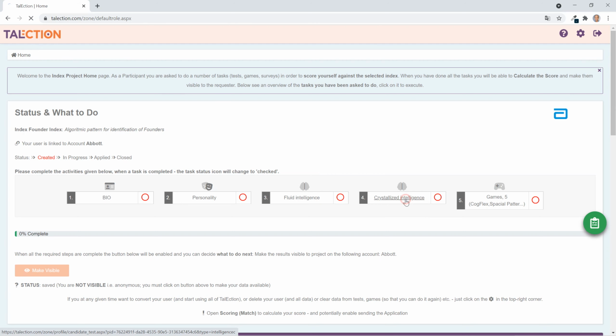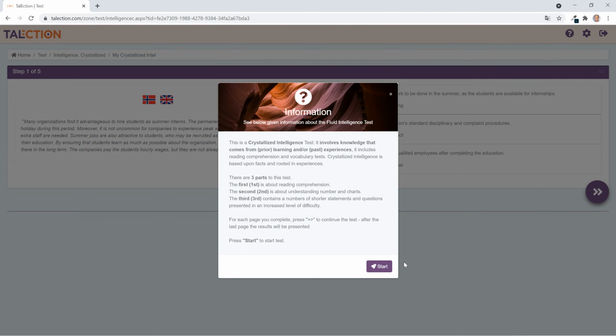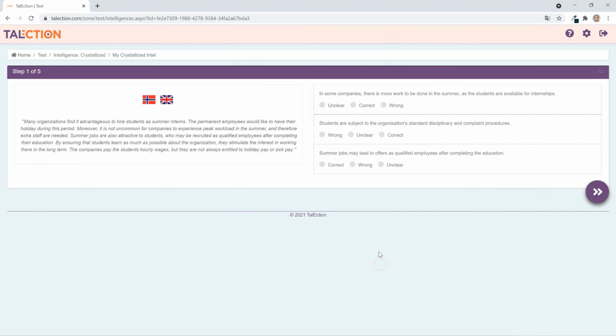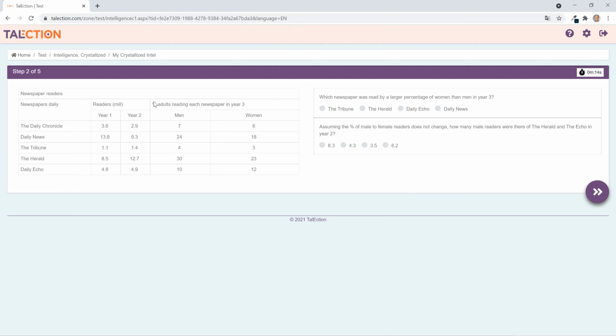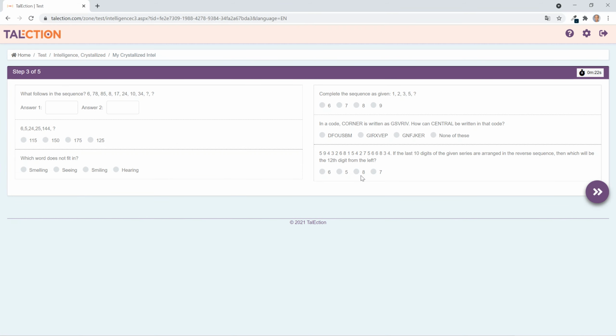The fourth activity is a Crystallized Intelligence test. So you get some initial information about how that is done. Press start to get it started. And then you have 5 steps basically. The first step is you are presented the text you are supposed to read, and then you are to answer 3 questions. Step 2 is either a table like this, or you're presented a graph, and then you are presented with 3 questions with multiple choices to answer.